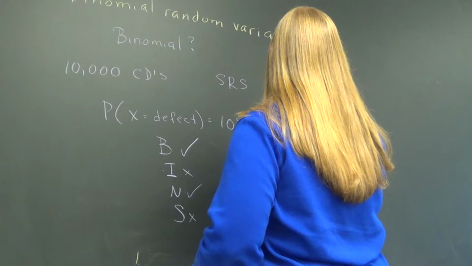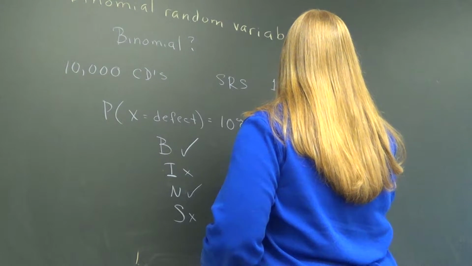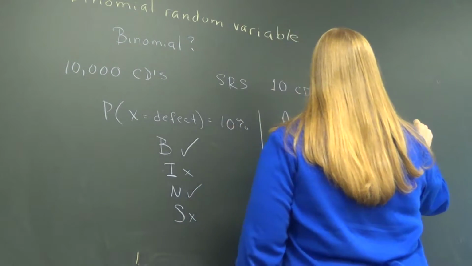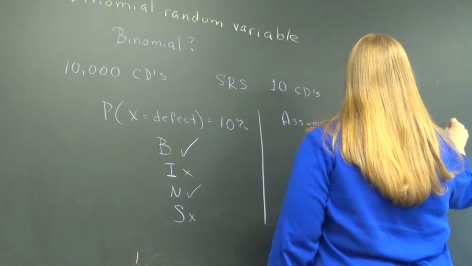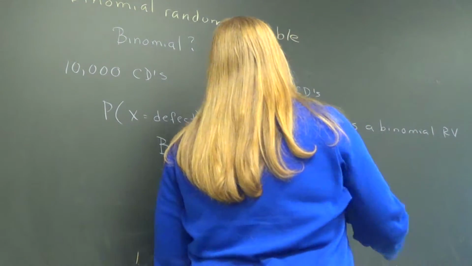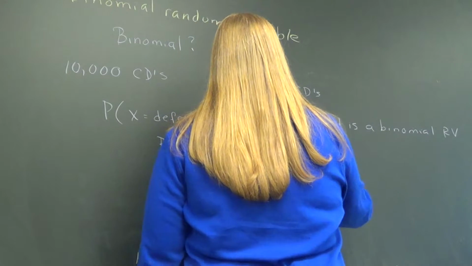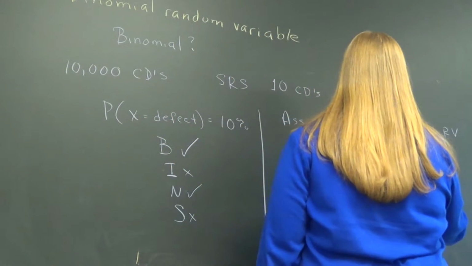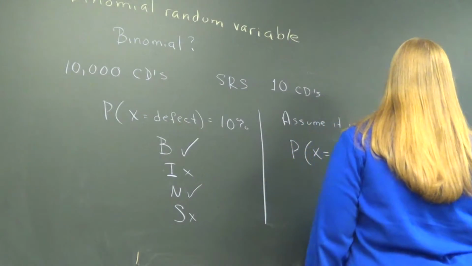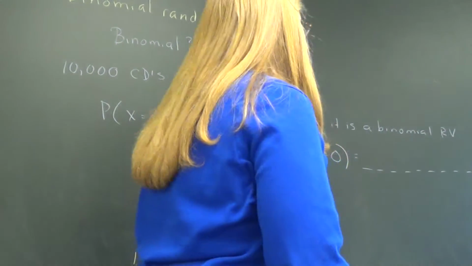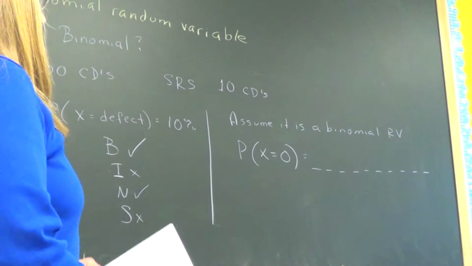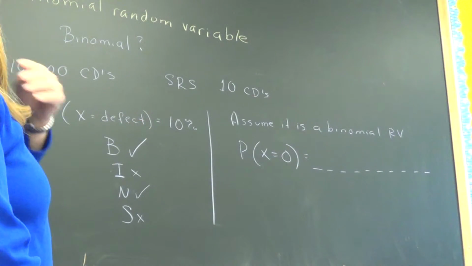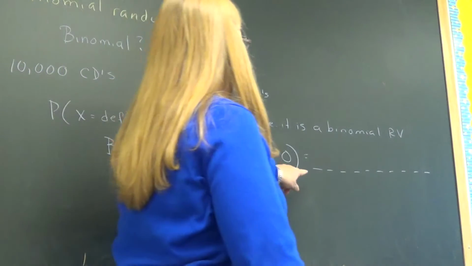All right. Assume it is a binomial random variable. What would be the probability of x equals 0? That's no defects. So we have 10 different CDs that we have chosen at random. What's the probability that the first one has no defects in it?